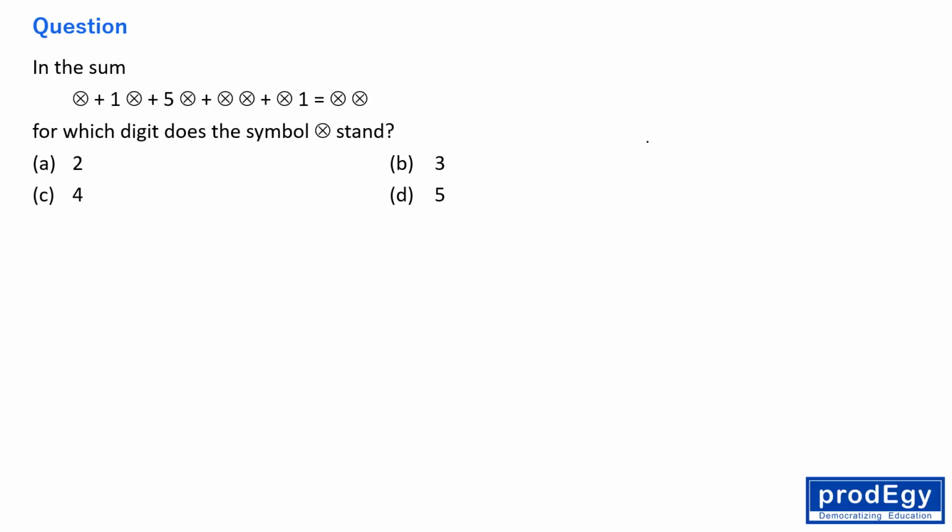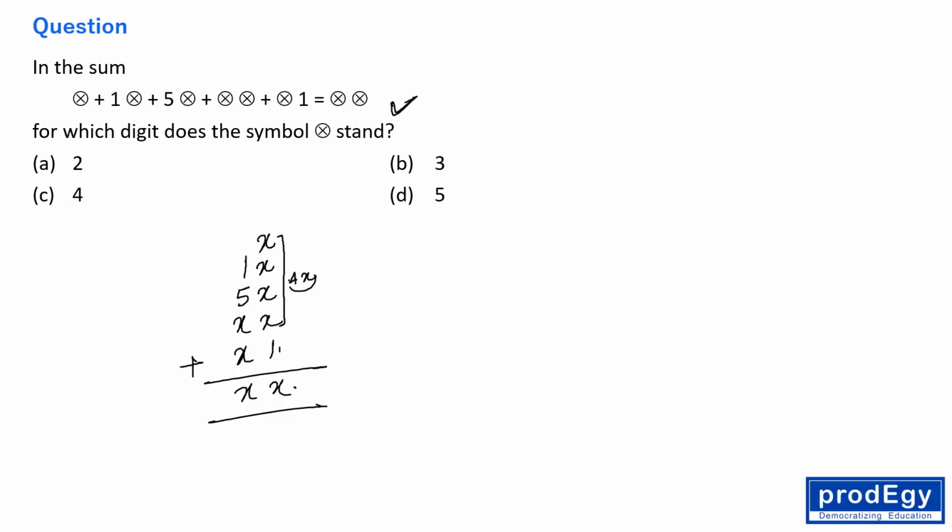Again, this is a type of question which CSAT is asking. Last year also they have asked, and this year also they are asking. So this symbol I am using as X, fine. So X, 1X, 5X, XX, X1, XX, fine. What they have done, they have added them, right? So 4 times X plus 1 is giving you X as unit, fine.